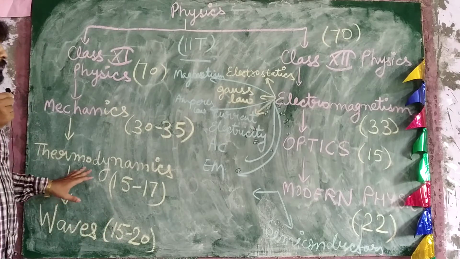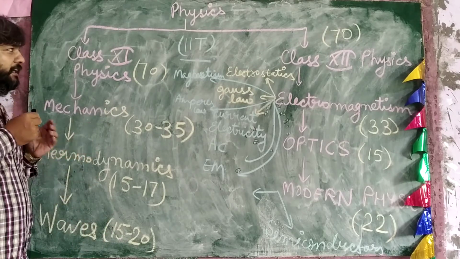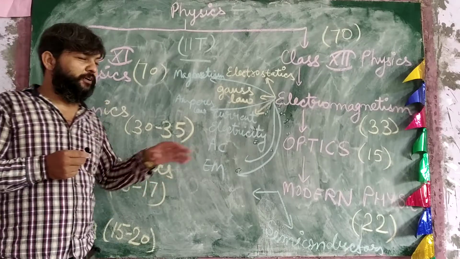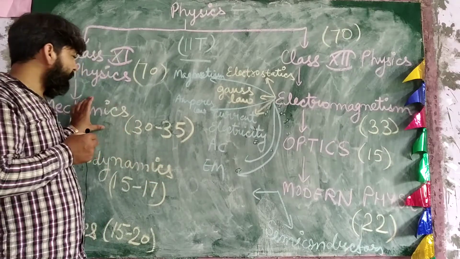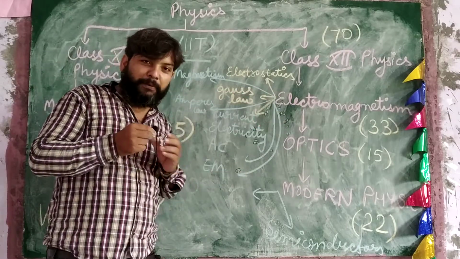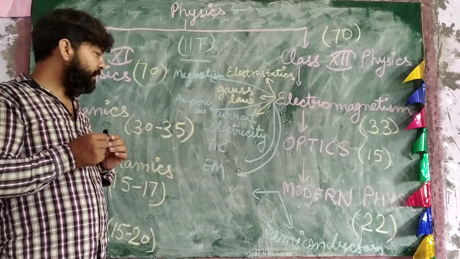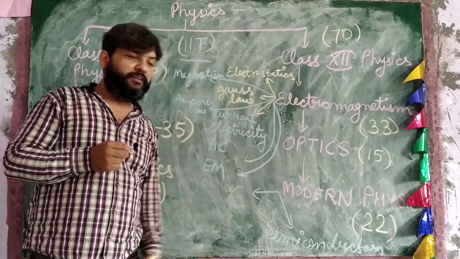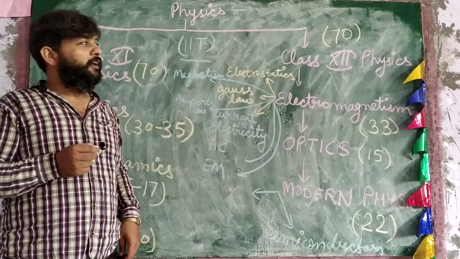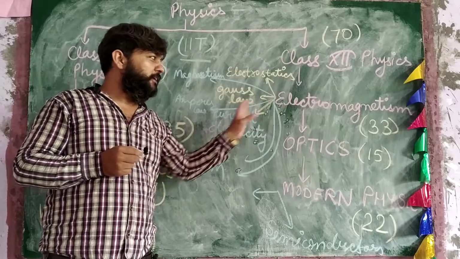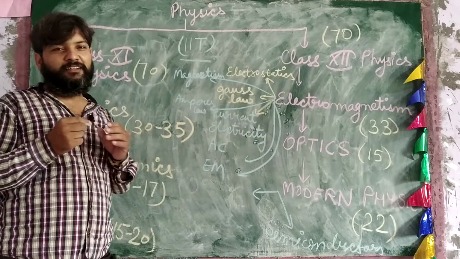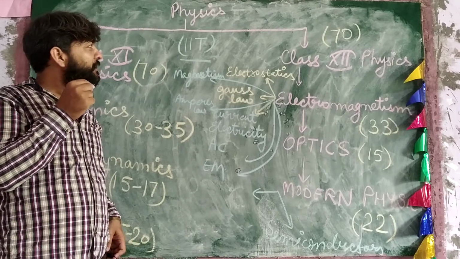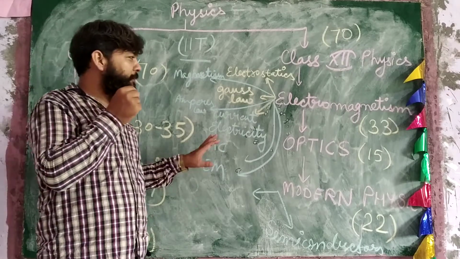From IIT and other examination points of view, all six topics are equally important. Since mechanics and electromagnetism are bigger parts, more questions will come from them. Thermodynamics, waves, optics, and modern physics are smaller parts, so comparatively fewer questions will come. But from the IIT point of view, all the chapters are important.